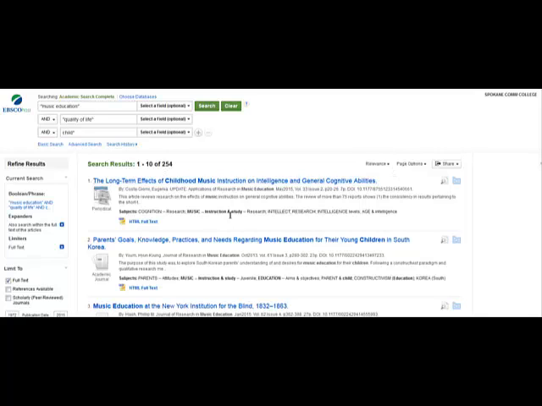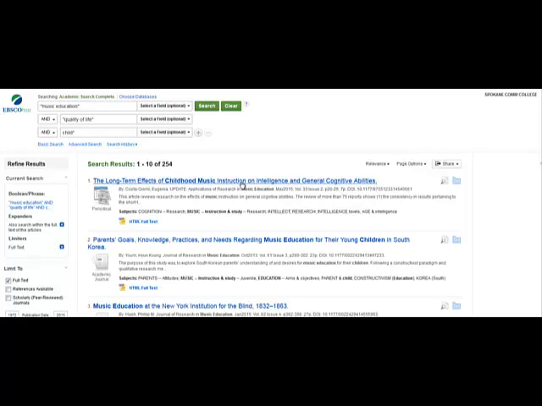They're in relevance order. The first one is the long-term effects of childhood music instruction on intelligence and general cognitive abilities. So I definitely want to look at that article. It's very recent. It's from 2015. It's from a periodical called Music Education. And notice that there are some search terms here that I hadn't thought of. Instead of typing in music education, I might want to use the terms music instruction.